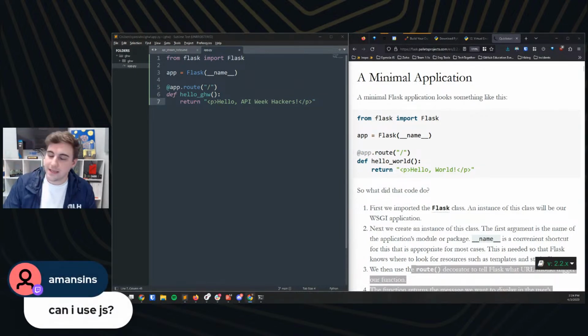Can I use JS? You are welcome to use whatever programming languages you like here at Global Hack Week. For this tutorial, I'm using Python just because I really like Python and Flask, and I don't get to code them very often. But you can use whatever you'd like to use, yeah.